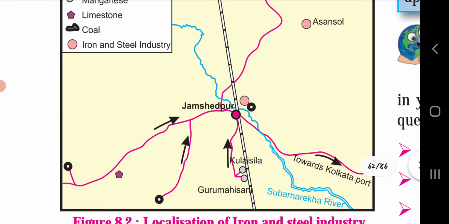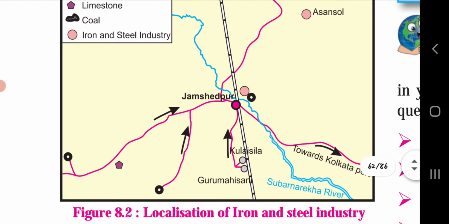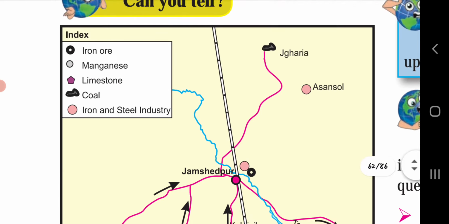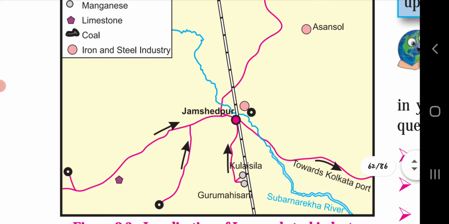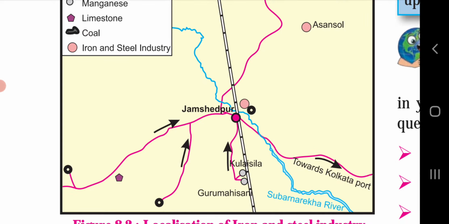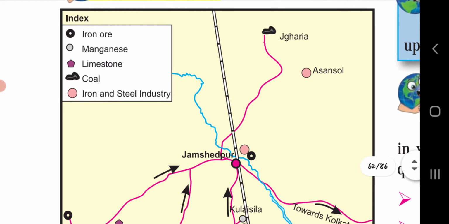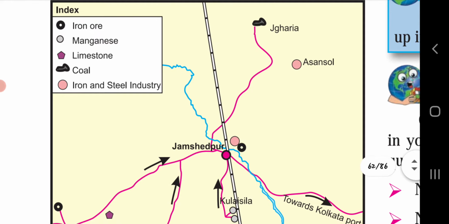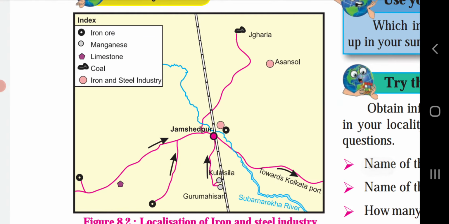Okay, manganese with grey color, where it is Kulasila. Under that region two manganese places are there. Limestone, this is the place. Again, iron and steel industries are at Asansol and Jamshedpur. These are the two places. So according to the index, you can find out the places easily.